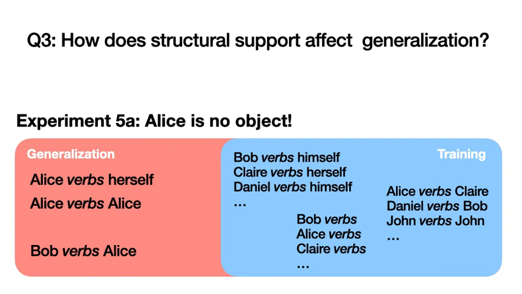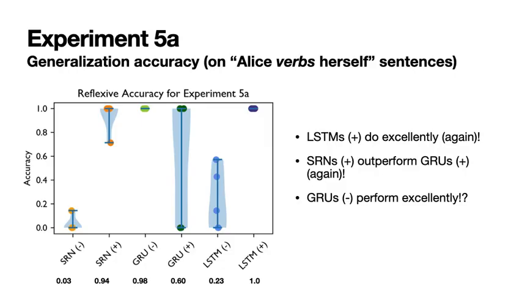Another way to study the effect of structural support is to preclude Alice from appearing as the object of a sentence during training. In experiment 5a, we do just that, additionally withholding all sentences like "Bob verbs Alice." Here's the violin plot for experiment 5a. LSTMs with attention continue to do well, and attentive SRNs outperform attentive GRUs. Strikingly, it seems that inattentive GRUs actually perform much better than attentive GRUs.